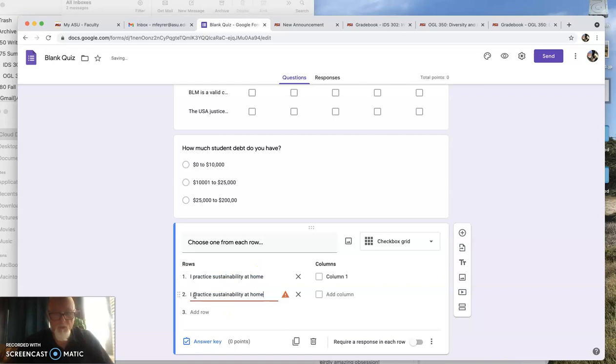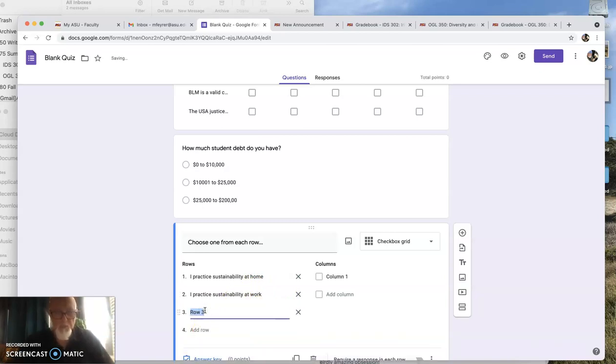And row 2 is going to be at work. Okay, and then here it could be I encourage others to practice sustainability. Okay, I feel that my actions make a difference. Okay, so see how I'm doing here.